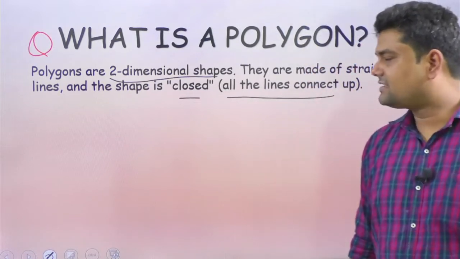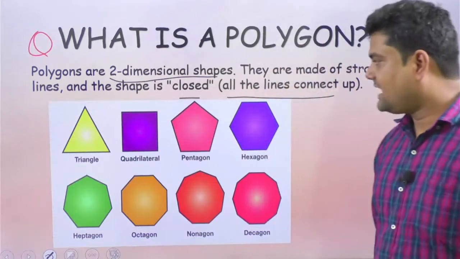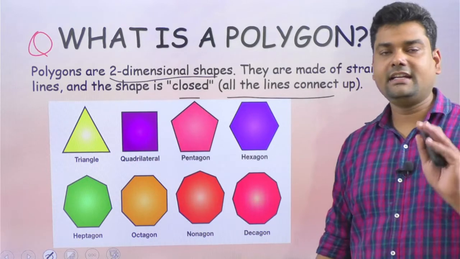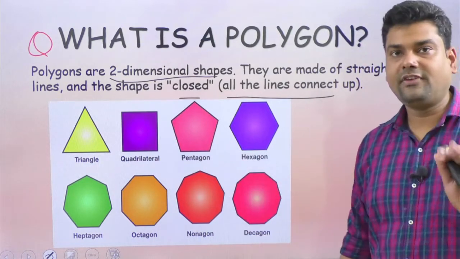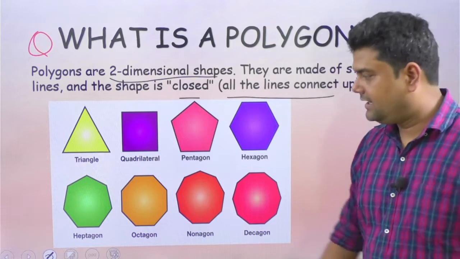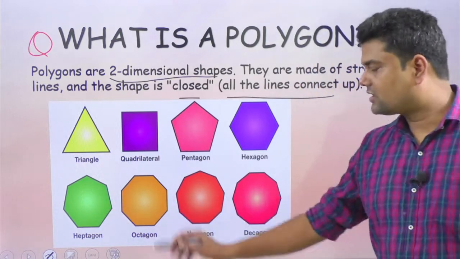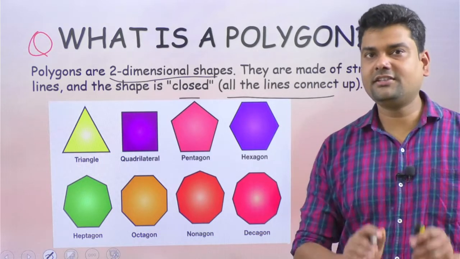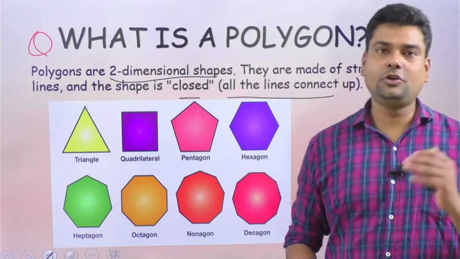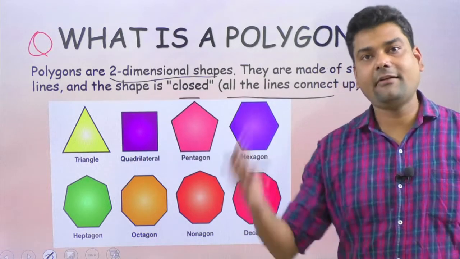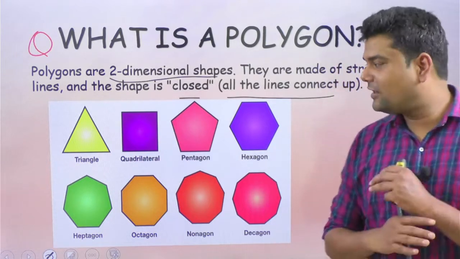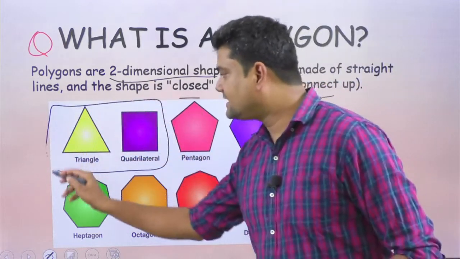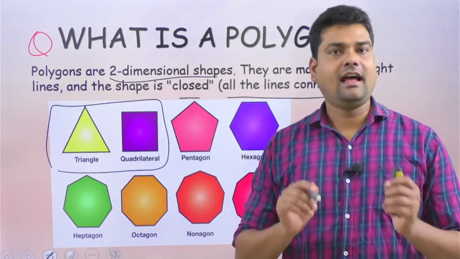Let us see some examples. Triangle has 3 sides. Quadrilateral has 4 sides. Pentagon, 5 sides. Hexagon, 6 sides. Heptagon, 7 sides. Octagon, 8 sides. Nonagon, 9 sides. And decagon, 10 sides. We have undecagon, 11 sides, and dodecagon, 12 sides. Like this we can increase, but till class 10, we have to read about only triangles and quadrilaterals.